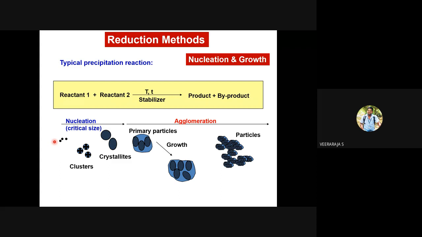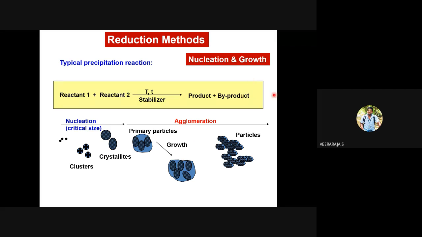So this is what happens. From your molecular or ionic precursors, nucleation takes place. From the nucleation, clusters will be formed, nuclei will be formed, and we can also call them crystallites. Then several crystallites will combine together and make primary particles. Then finally agglomeration leads to grown particles. This is what happens in a chemical process: nucleation followed by growth.